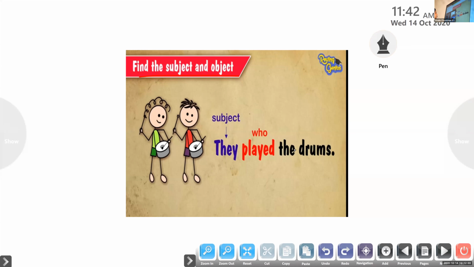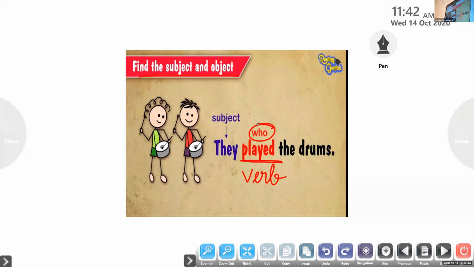First, we have to find out the verb in the sentence. Now pick out the verb in that sentence. Played. Yes, played is the verb in the sentence. Have all of you understood? In order to find out the subject of the sentence, what do we have to do? We have to ask a question: who? Who played? Come on, Shravan. Who played?